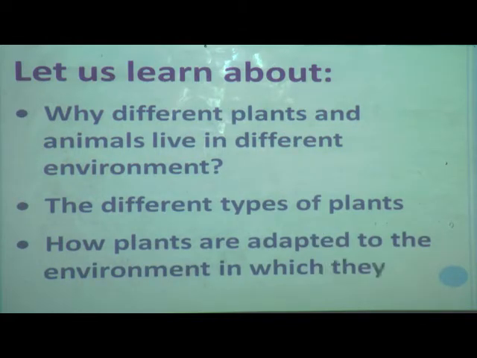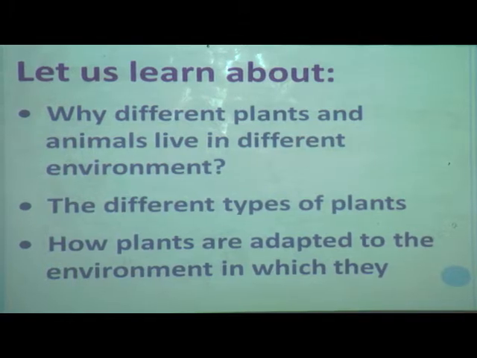We are continuing the lesson today also. In the last episode we started our lesson number 7. In this lesson we are going to learn about all these points. Once again I will tell you: why different plants and animals live in different environments, and the different types of plants and how plants are adapted to the environment in which they grow.